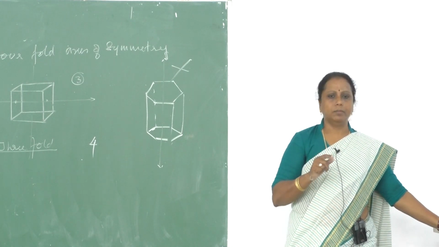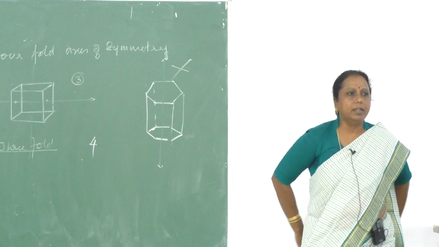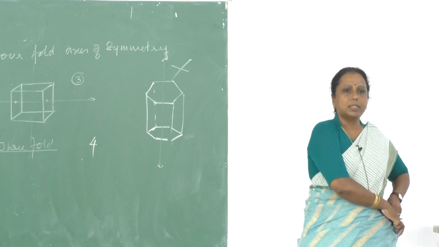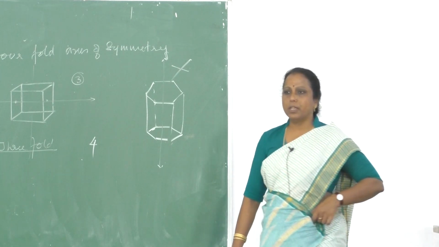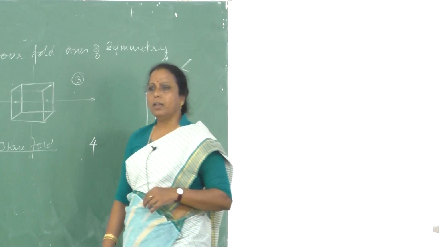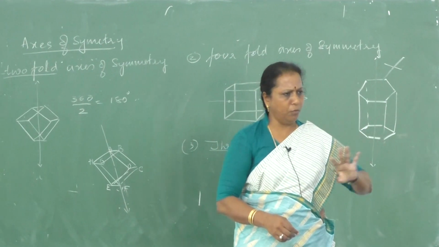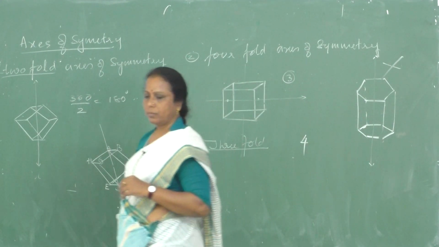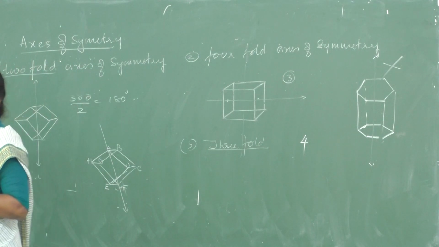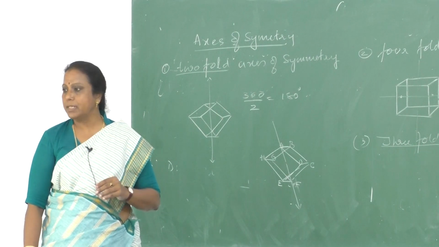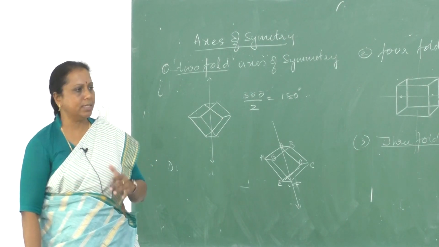Limiting radius ratio of trigonal void. In a trigonal void, what is the coordination number? If the void is trigonal, what is the coordination number? 3. Tetrahedral coordination number 4. Octahedral 6. Body centered cubic crystal, BCC, 8.